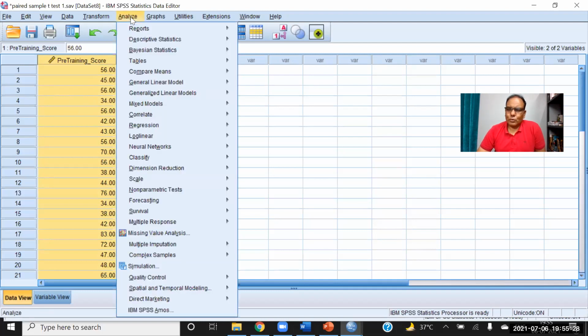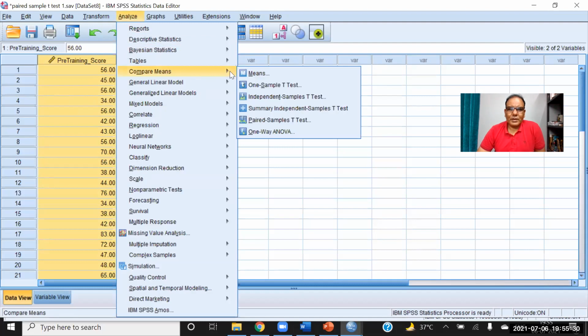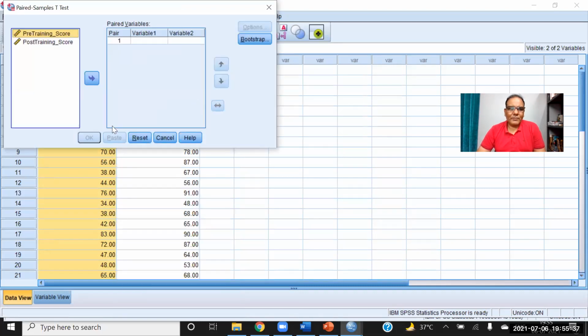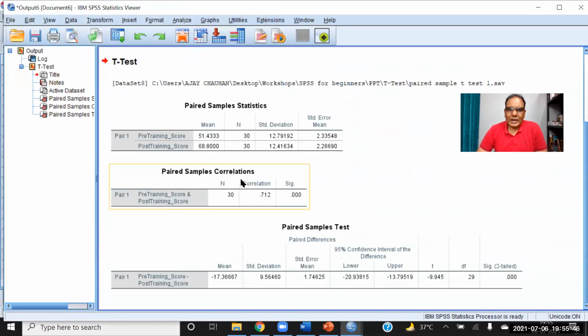So let's go to analyze, compare means, and one way ANOVA. Sorry, paired sample t-test. And then we will select both and send to the window. Just click OK. And here you have to look at four values. The pre-training score is 51, the post-training score is 68, and the t statistic is more than 1.96, and the p value is also less than 0.05.